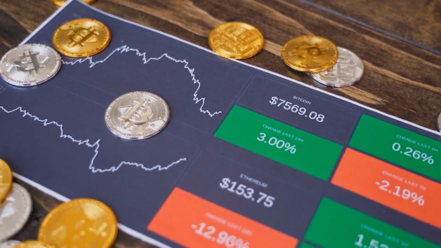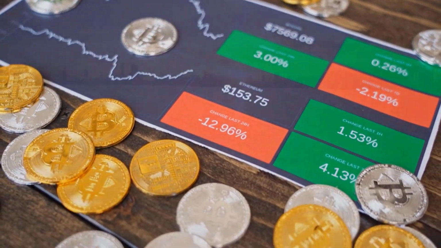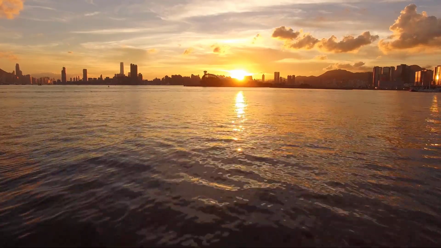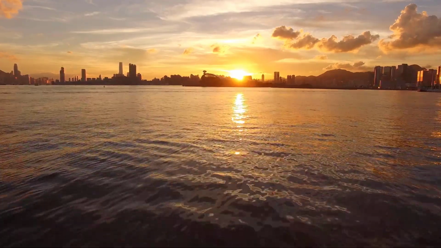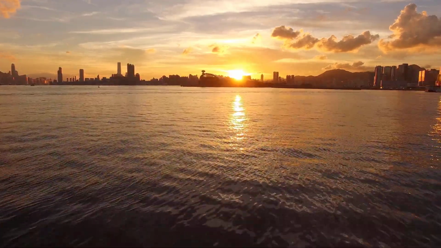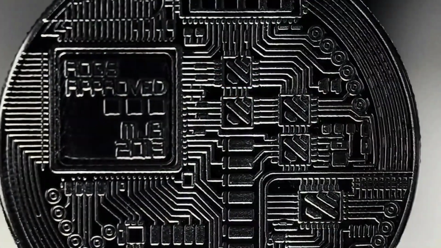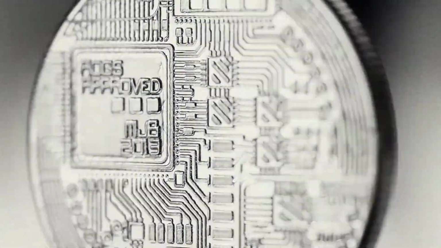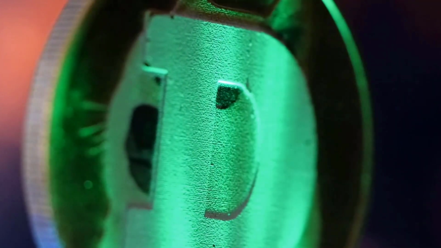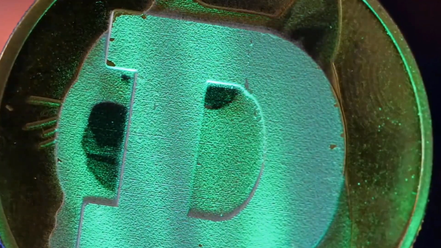Avalanche price estimate September 2023. The average price of Avalanche could go to $18.42 toward the end of September 2023. Avax could be trading around a maximum value of $20.05 with the minimum expected price of $17.64. Avalanche price prediction October 2023.